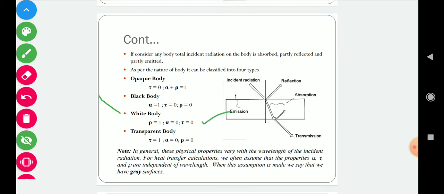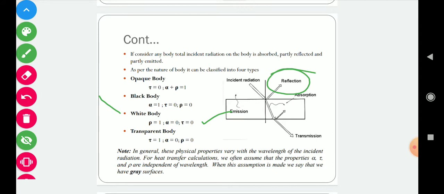Again I am repeating: the white body is that body which does not absorb or transmit any radiation. Whatever radiation is incident on that material will be reflected back. So the reflectivity of a white body equals 1.